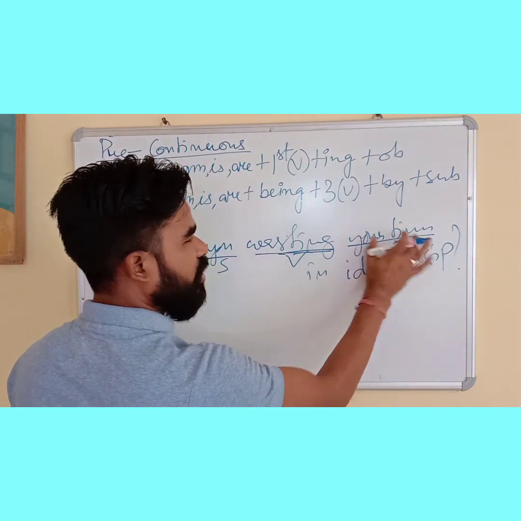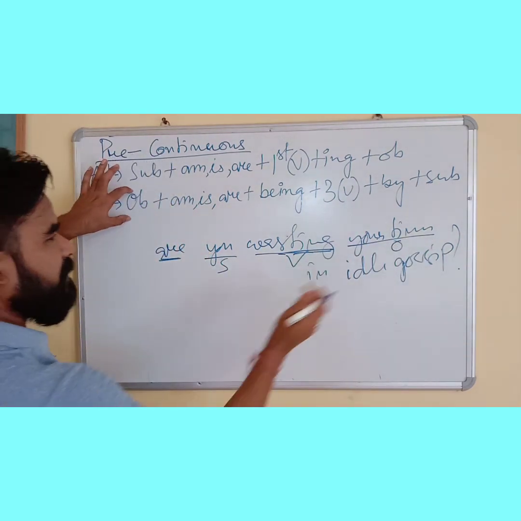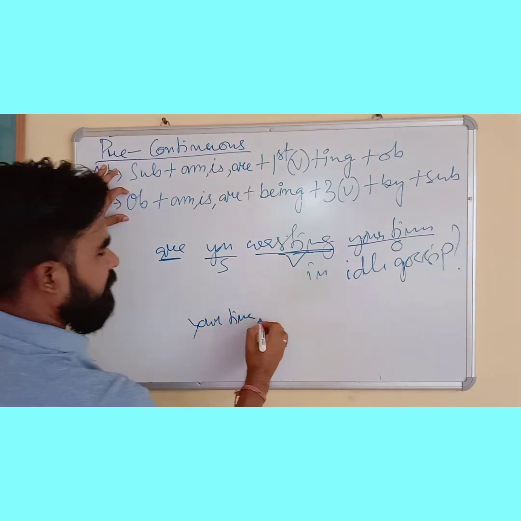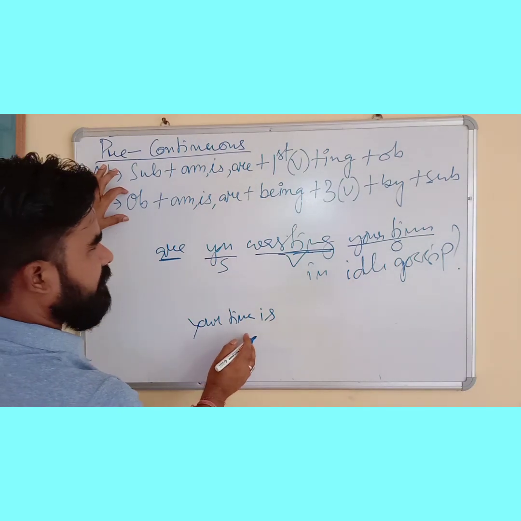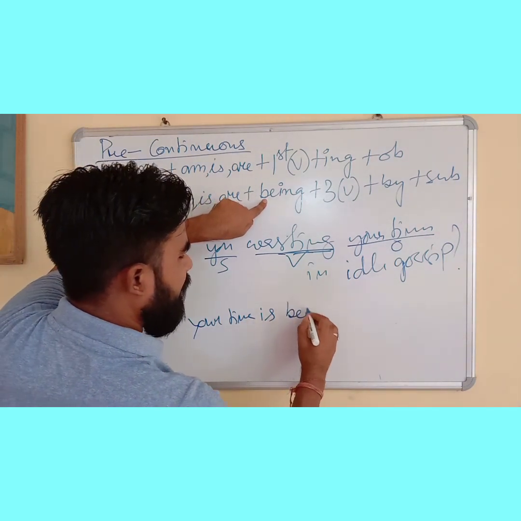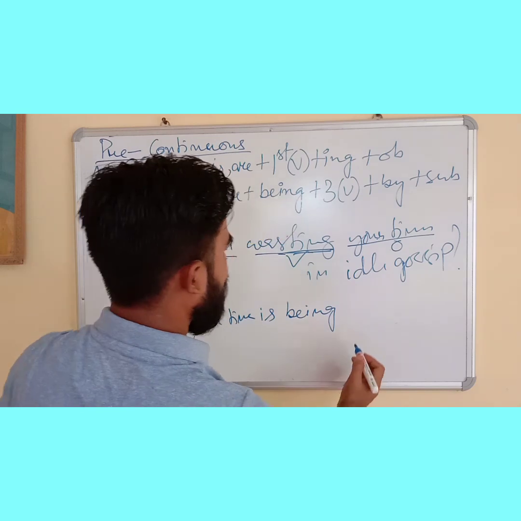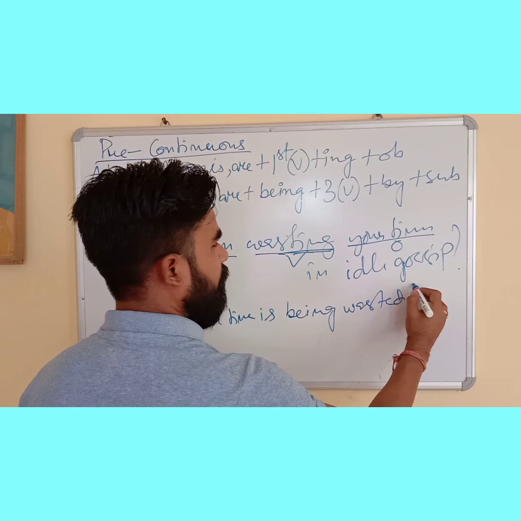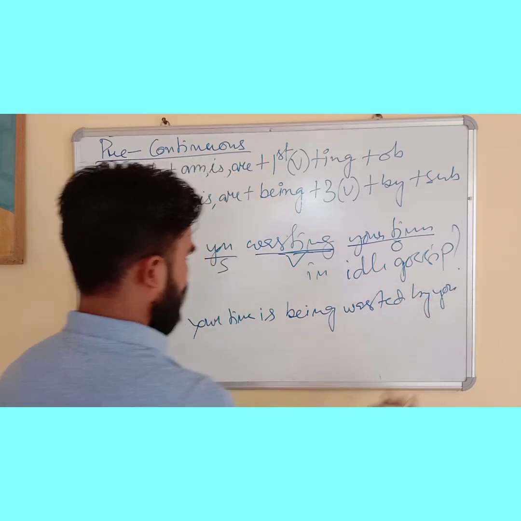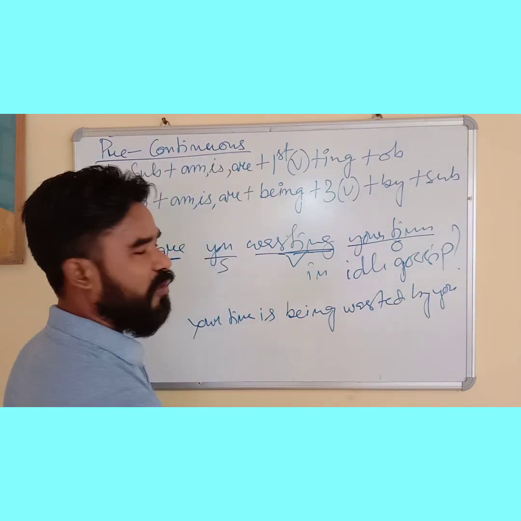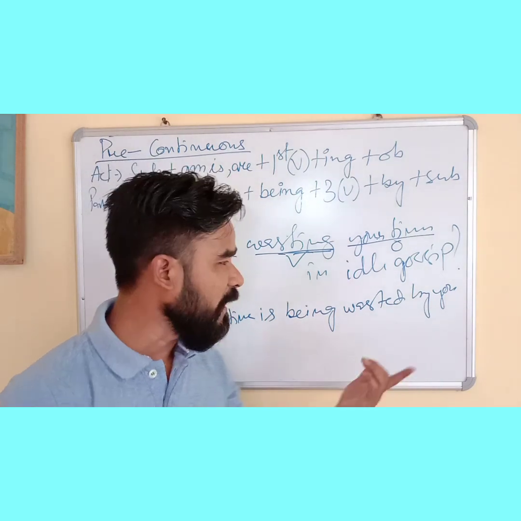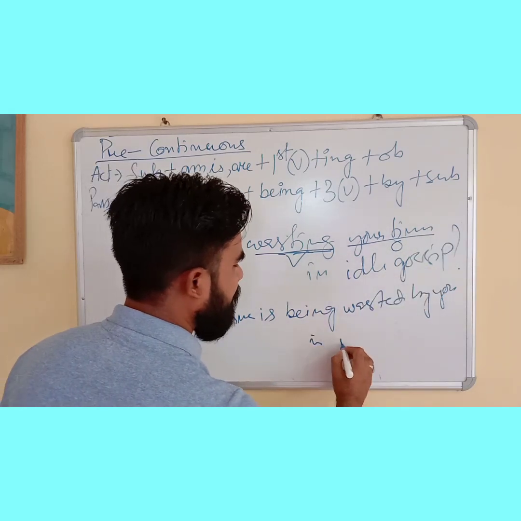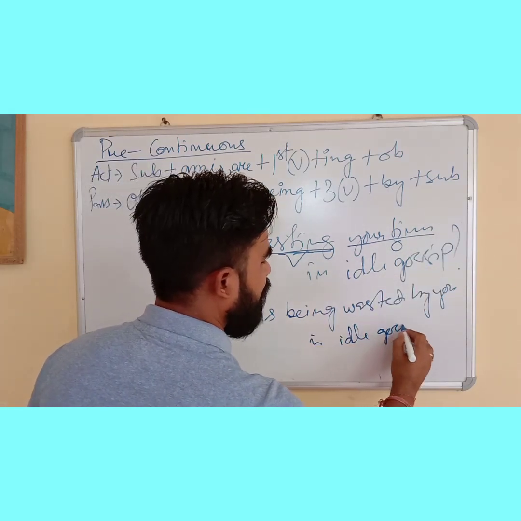You wasting your time. Now passive formation: object, your time, M is R. Time is singular, so is. Then continuous passive, being. Then third form of verb. What is the third form of verb? Waste, third form is wasted. Then by you. Your time is being wasted by you. Obviously your time will be wasted by you, so if you remove this, that becomes more standard.